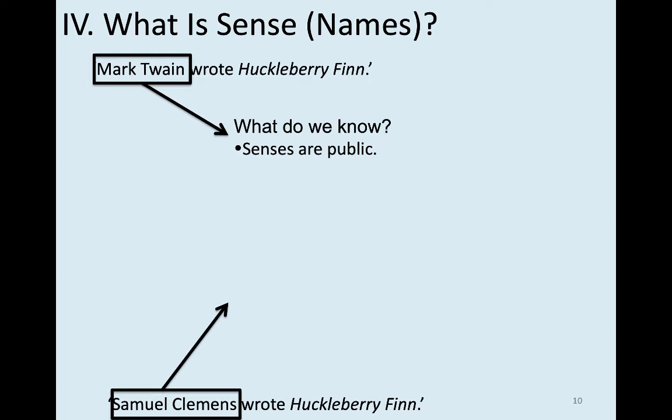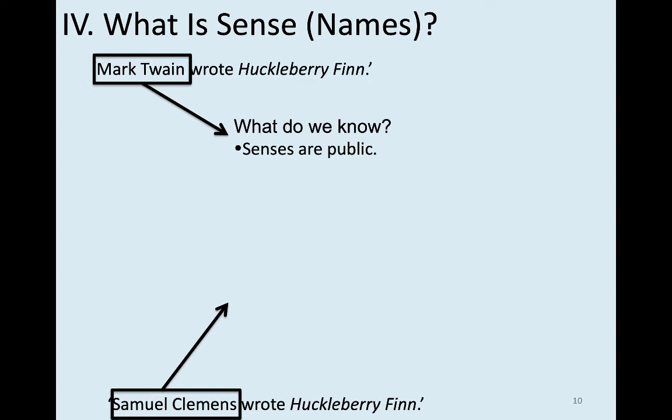And if what I'm conveying when I say Mark Twain is my idea, my sensory impression, and your sensory impression doesn't match mine, then when I say Mark Twain and you take me to be conveying the image that you bring to mind when you think of Mark Twain, we're miscommunicating, because the idea I'm conveying doesn't match the one that you're taking in.